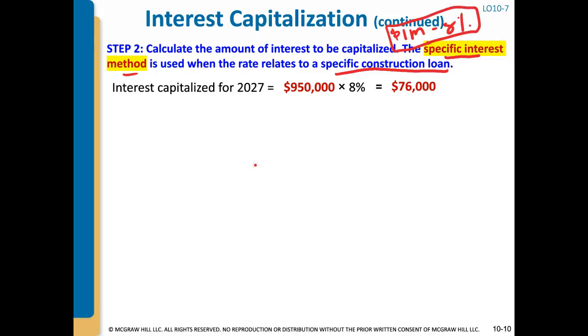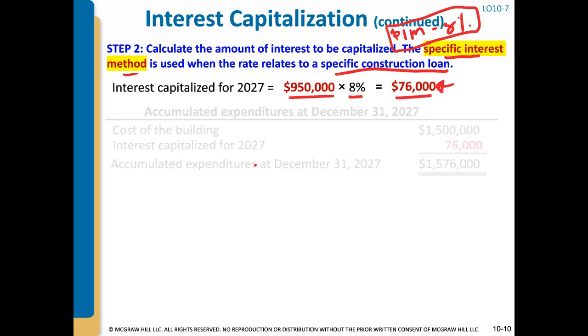So since we incurred weighted average expenditures of $950,000 for 2027, and that entire $1 million would be covered under the 950, we just take the full amount 950 times 8% and we get $76,000. So this is the potential amount that we could capitalize.